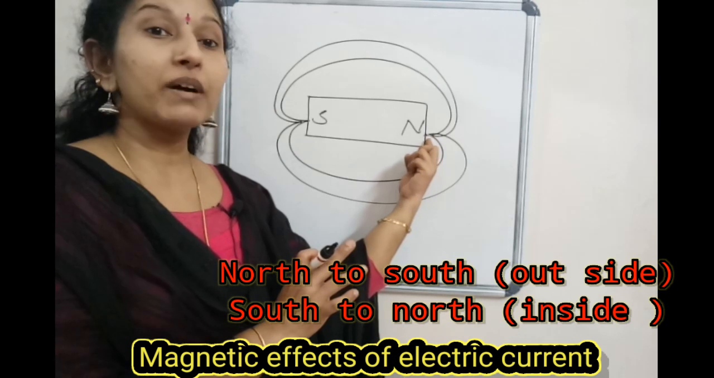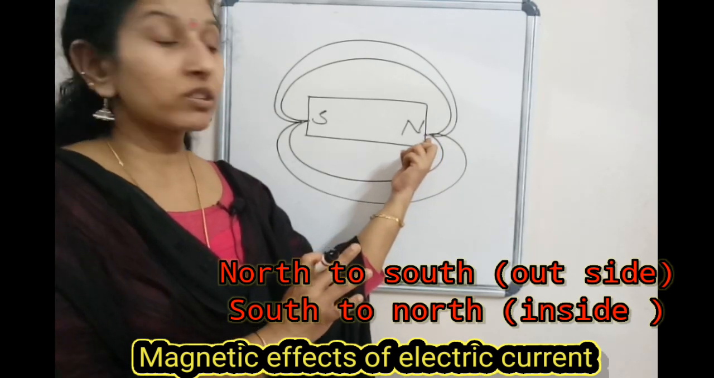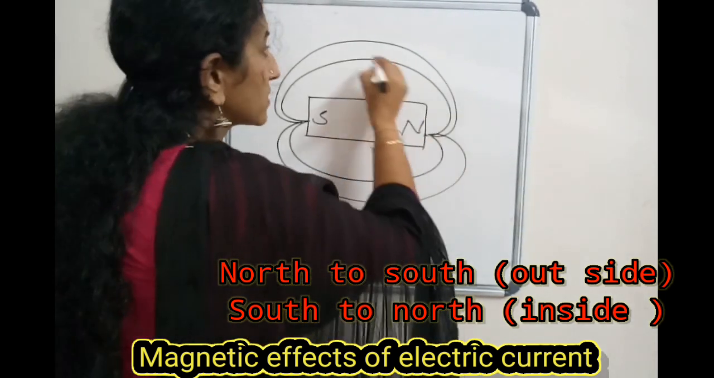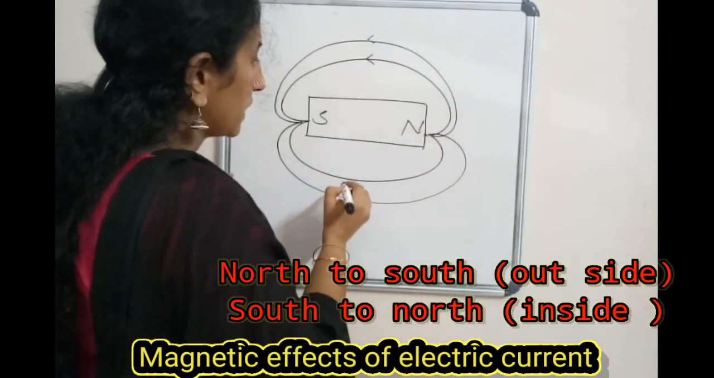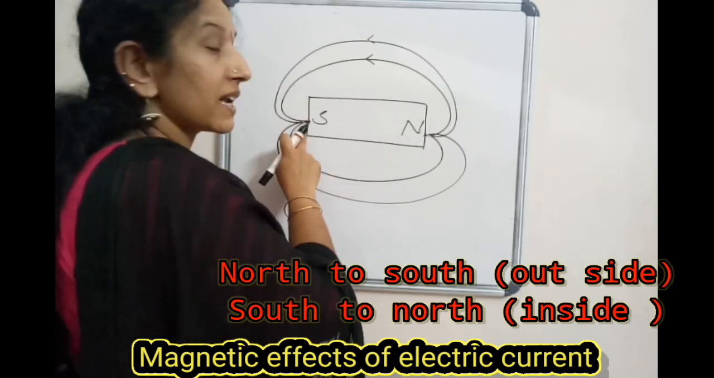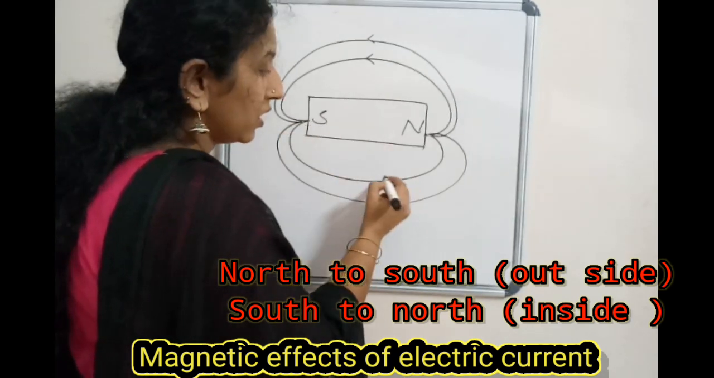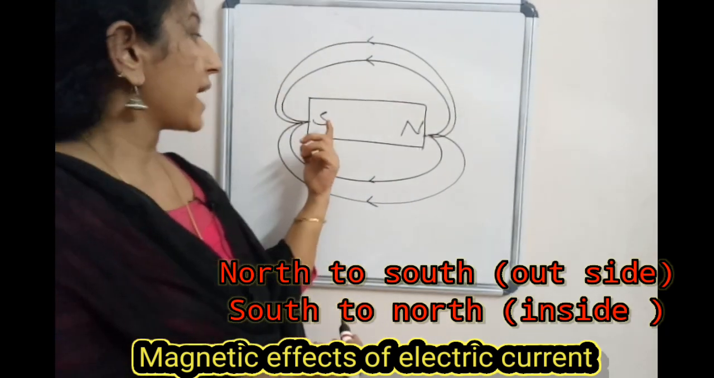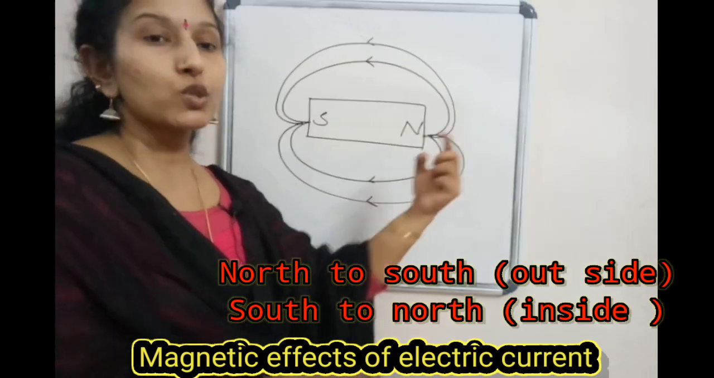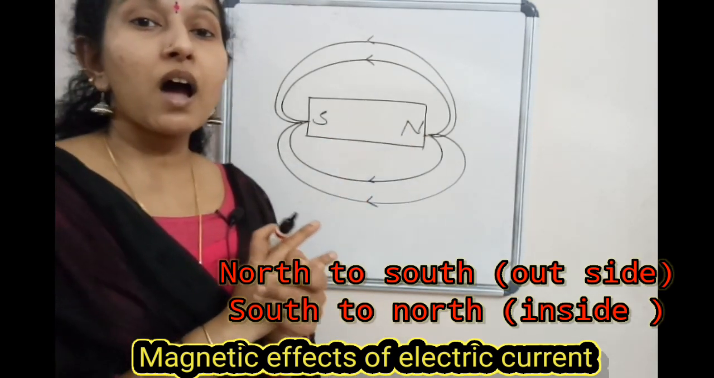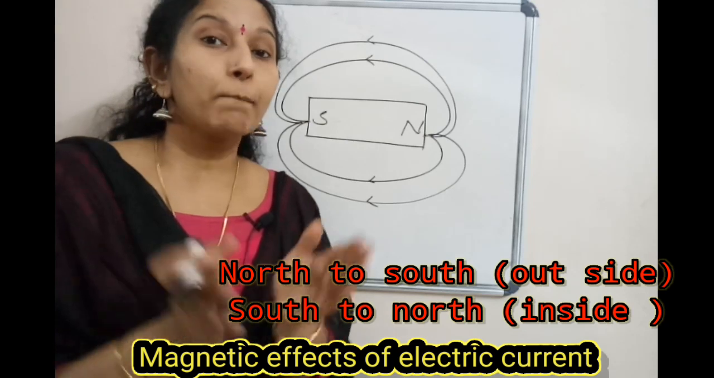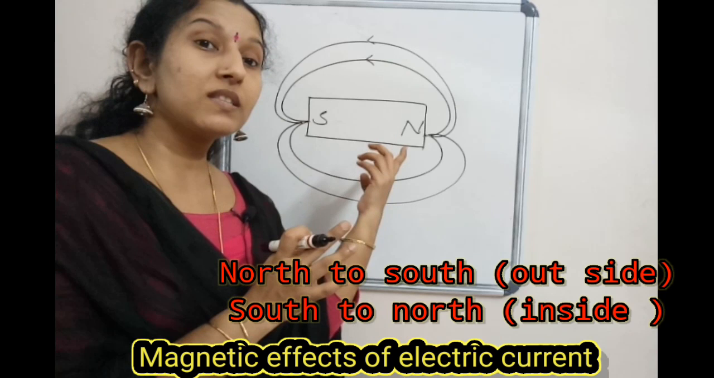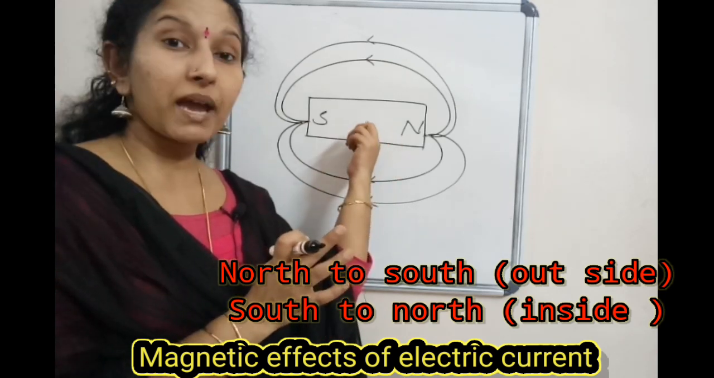Magnetic field lines emerge from the north and merge at the south, and inside the magnet it is from south to north. So it starts from the north pole and merges at the south pole. So what is the direction of the magnetic field inside the magnet?